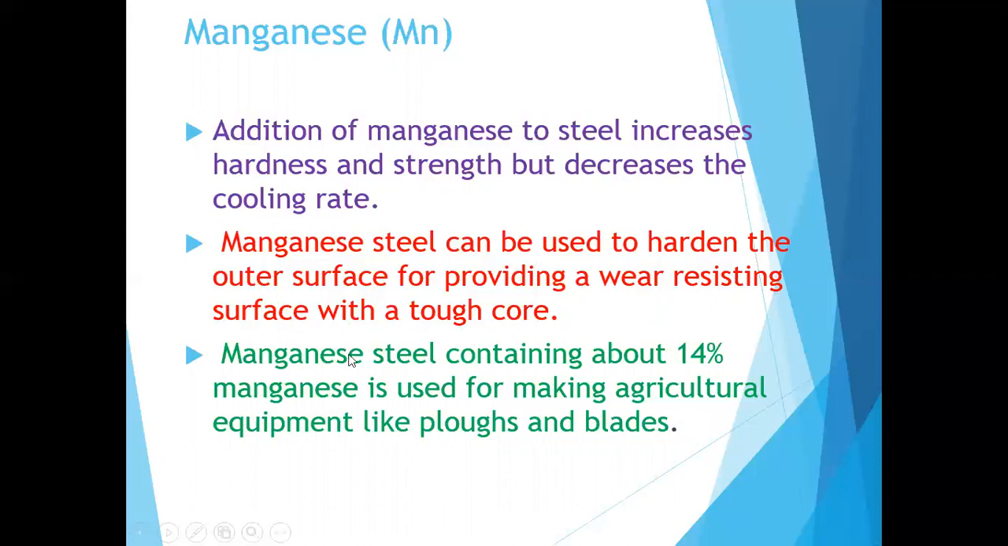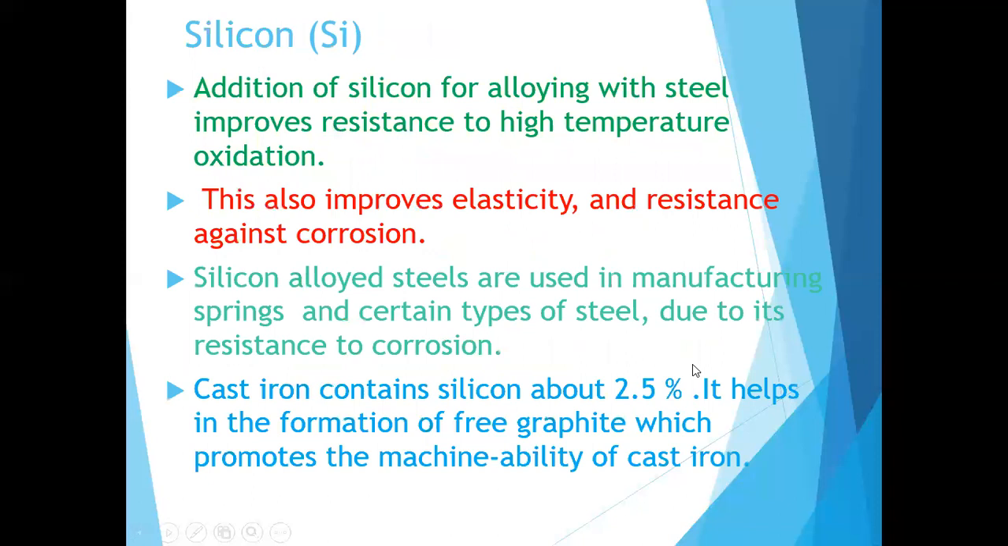The next point is manganese steel contains about 14 percent of manganese. So what is the important point? Manganese steel containing 14 percent manganese is used for making agricultural equipment like ploughs and blades. Okay, ploughs and blades for agriculture purposes.